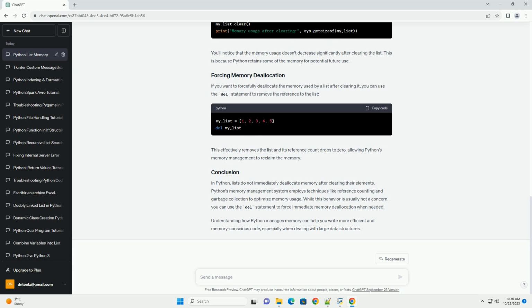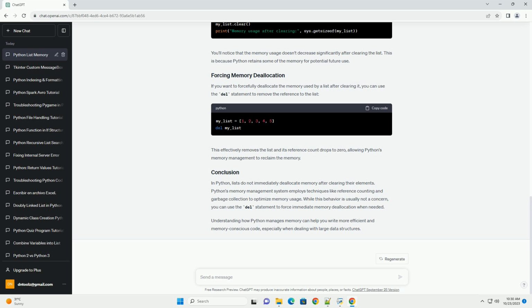The reason for this is that Python doesn't want to allocate and deallocate memory frequently, as that can be a costly operation in terms of performance. To see Python's memory management in action, you can use the sys module, which provides functions to interact with Python's runtime environment. You'll notice that the memory usage doesn't decrease significantly after clearing the list. This is because Python retains some of the memory for potential future use.